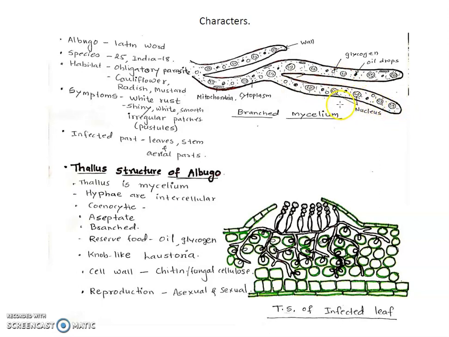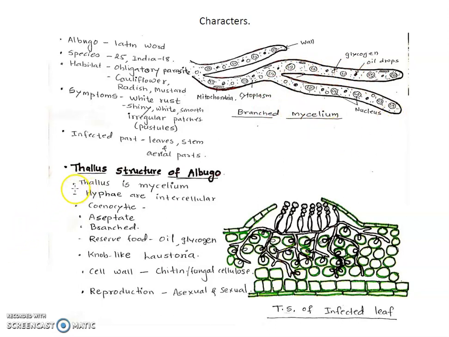This is the hypha, and we consider it a complete cell. In this hypha, food material is stored in the form of oils and glycogen. Mitochondria are also present in the hyphal cytoplasm. So this is the structure of a thallus or hypha of Albugo.